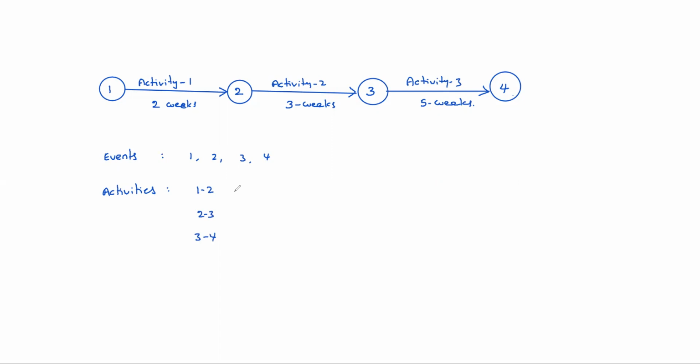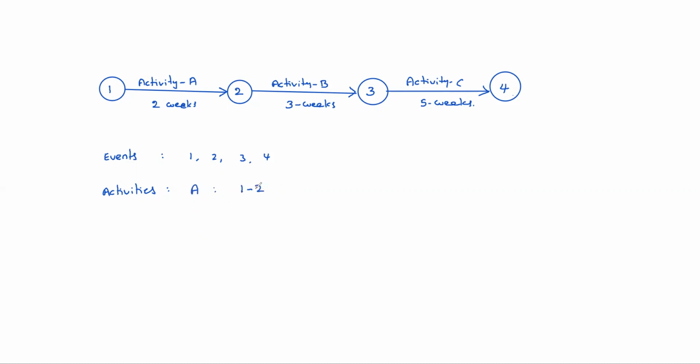So 1, 2 activity is nothing but activity A, activity B, activity C. Activity A is nothing but 1 to 2.